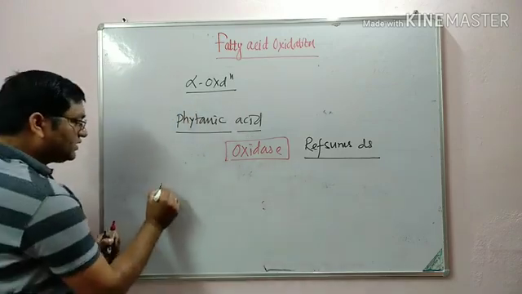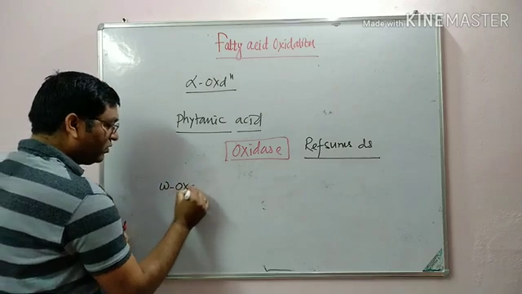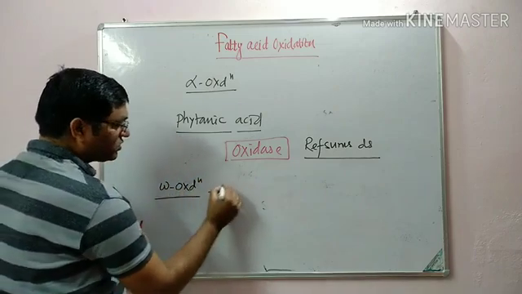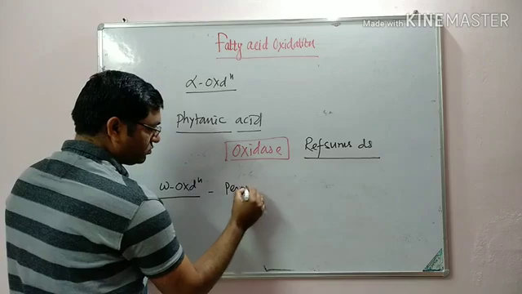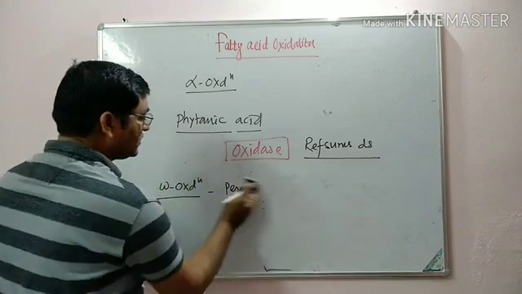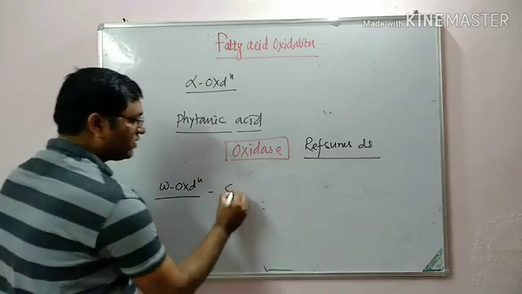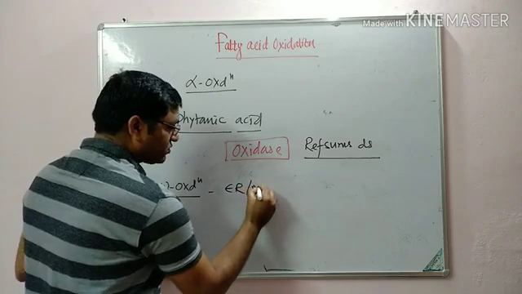Then omega oxidation, it especially occurs in the endoplasmic reticulum and microsomes.